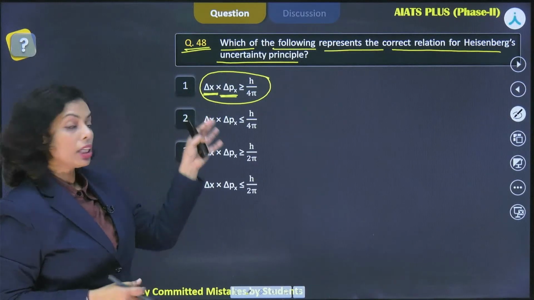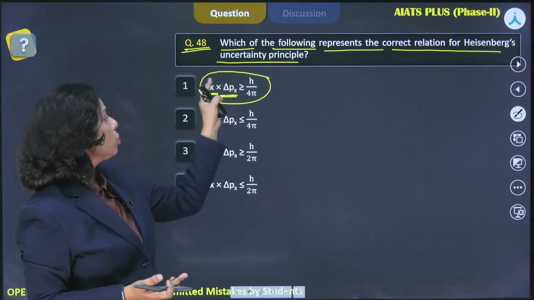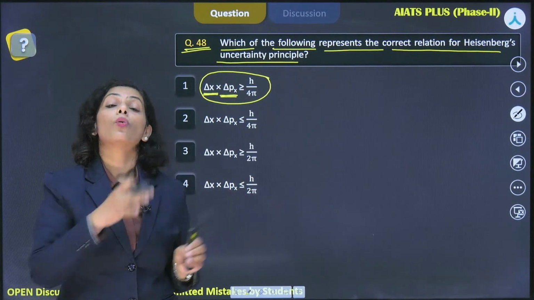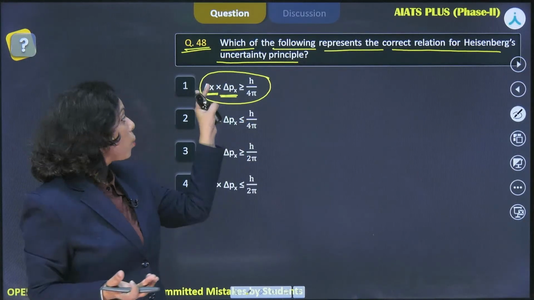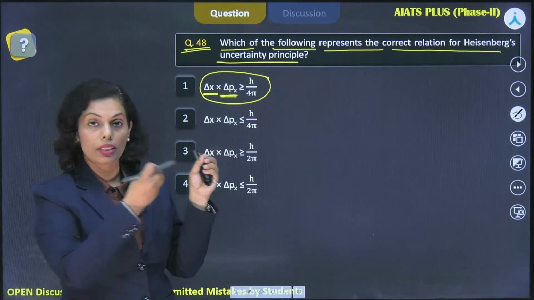And now what type of question you would ask? This is a simple question where they have just given you the two terms, you multiply, and this relation is there. So it's easy to do, but they can also give you a numerical question based on this concept or this equation.